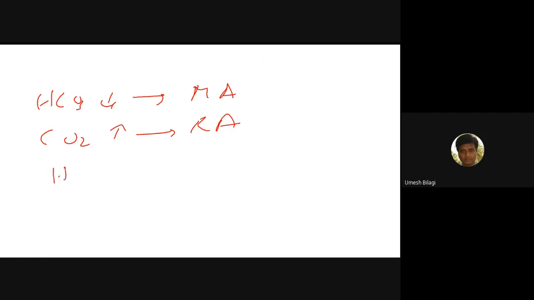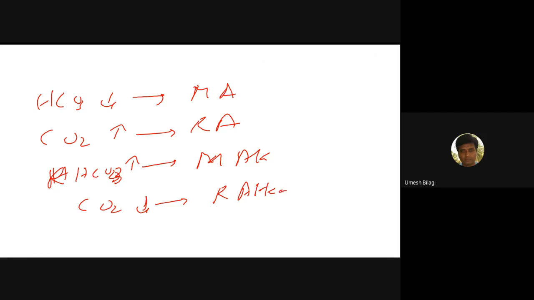So bicarbonate down, metabolic acidosis. CO2 increase, respiratory acidosis. If bicarbonate increases primarily for some reason, then it is metabolic alkalosis. If CO2 decreases, it is respiratory alkalosis. This is a general law.